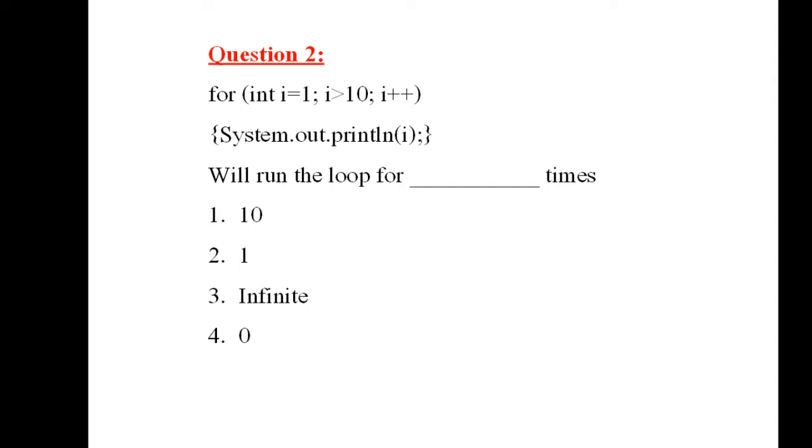Question number 2 is: for (int i = 1; i >= 10; i++), and in the loop body you have System.out.println(i). Now this will run how many times? Just see how the structure works. i is equal to 1, the initialization part is done. Then it will go to the condition, i >= 10. i is 1, so i is not greater than or equal to 10. The condition is false. It will not go into the loop body. Therefore, the loop will run 0 times.